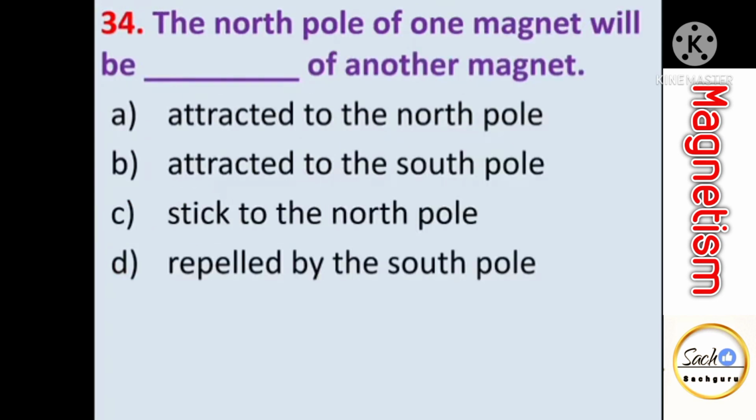The north pole of one magnet will dash dash of another magnet. So north pole, if two north poles are given, there will be force of repulsion. So we say that the north pole of one magnet will be repelled by another north pole. So it will be attracted towards the south pole of the another magnet. The important property we consider here, that is like poles repel each other, whereas unlike poles attract each other. So north pole of one magnet will be attracted to the south pole of another magnet.